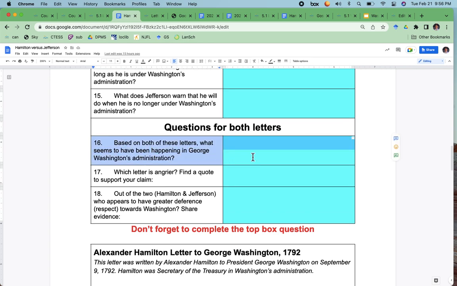And then some of this is your own opinion based on both of these letters: what seems to have been happening in George Washington's administration? So explain that in your own words. Which letter is angrier? Find a quote to support your claim. I think one is clearly angrier than the other. One's a little bit harsher than the other. Out of the two, who appears to have greater deference or respect towards Washington? So I think there's a pretty clear difference there too.